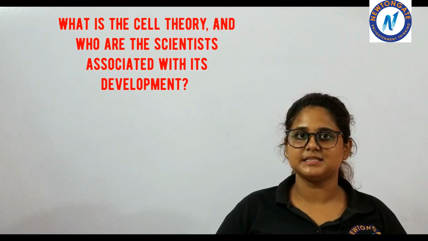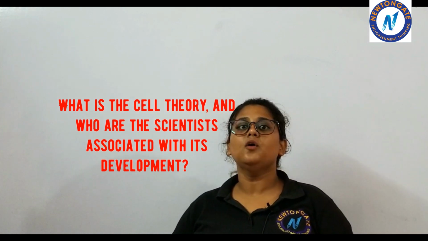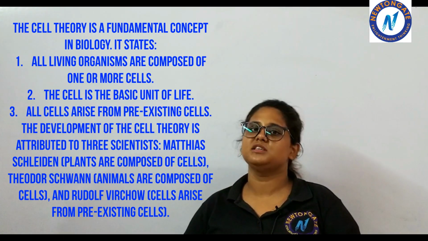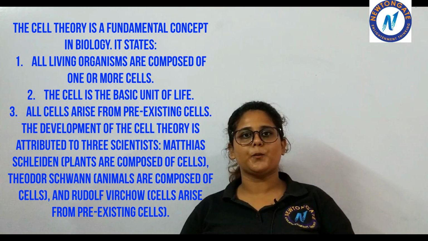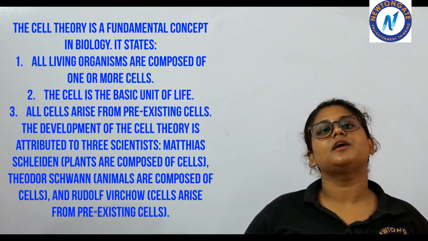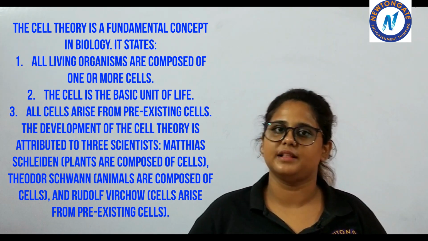Moving to the next question, our third question says, what is the cell theory and who are the scientists involved in this cell theory? There are three scientists who led to the development of cell theory: Matthias Schleiden, Theodor Schwann, and Rudolf Virchow. The three of them have contributed together to form the cell theory.